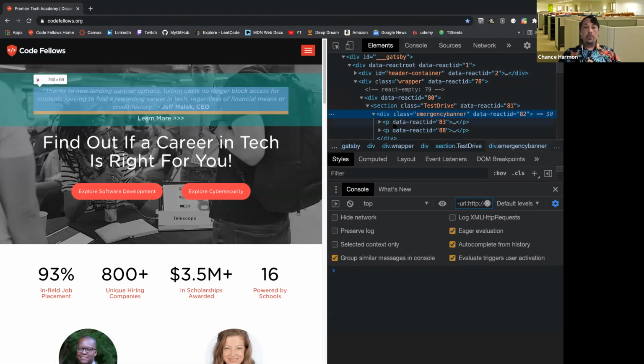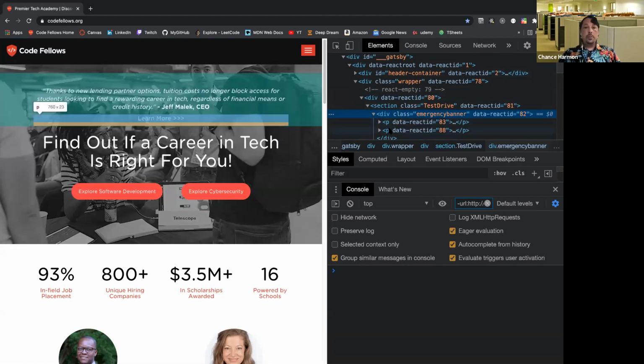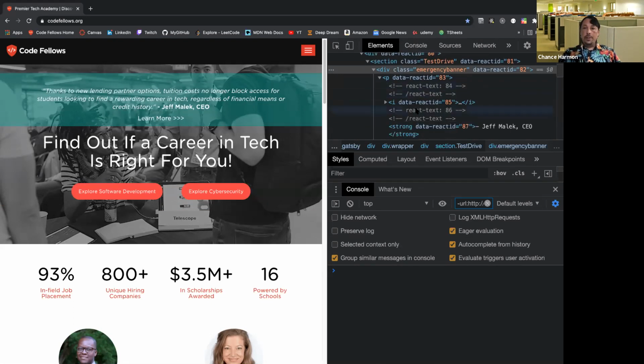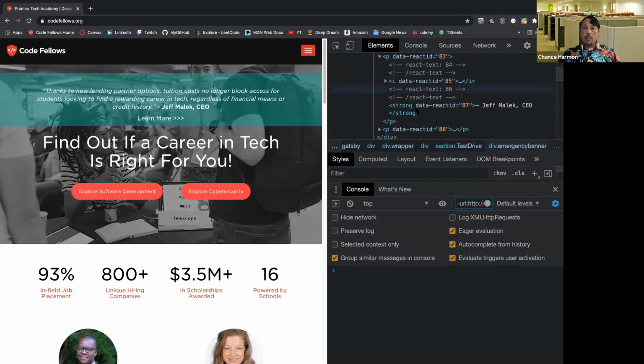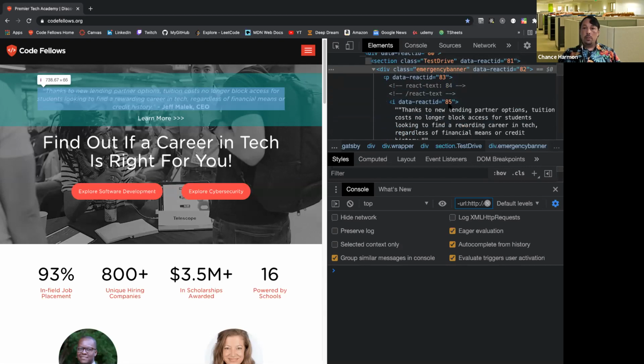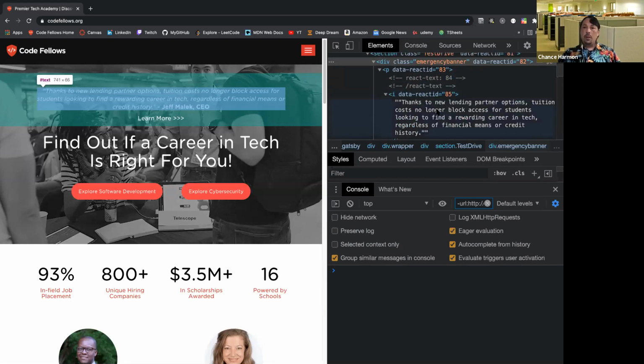Open that up, see, that looks pretty good. There's some text. There's a learn more. I'm looking for this text. Oh boy, there's a bunch of stuff in here. What is all this stuff? I can see Jeff there. That's part of it. Where's the rest of it? Oh, there's some text in here.